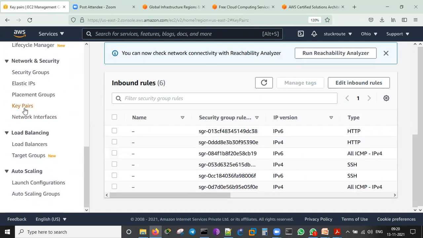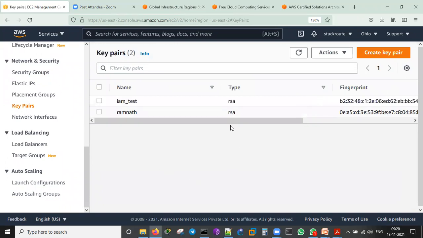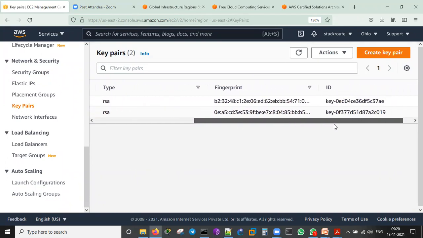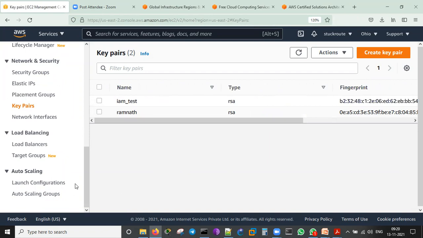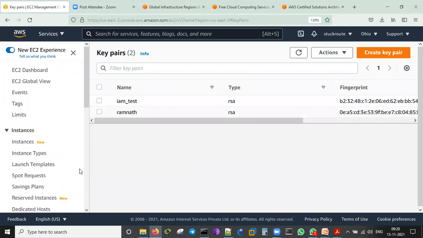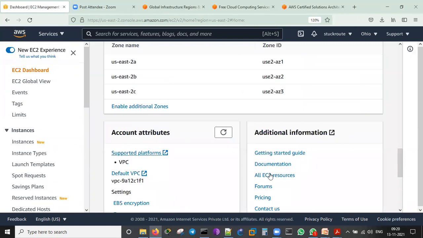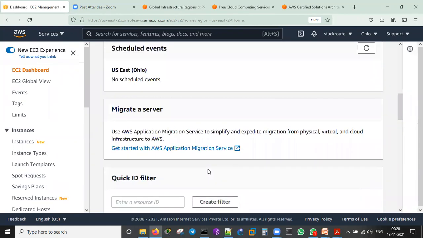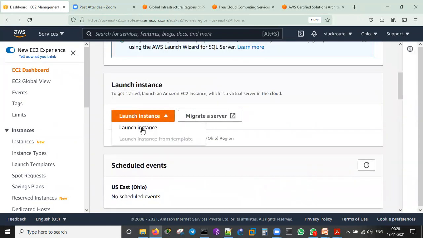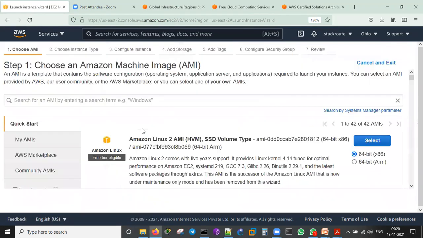There are two key pairs which I created, because key pairs are required to log in. Ramnath and IAM test are there. Launch configurations and other things. Let me go back to the EC2 dashboard. Let me show you another server creation. I'll click launch instance.